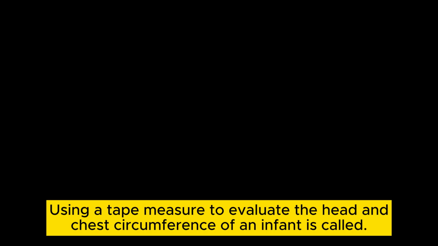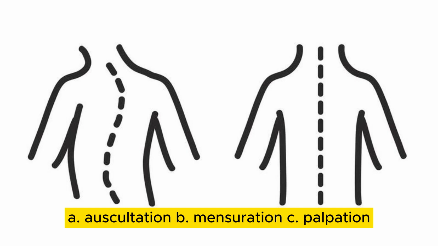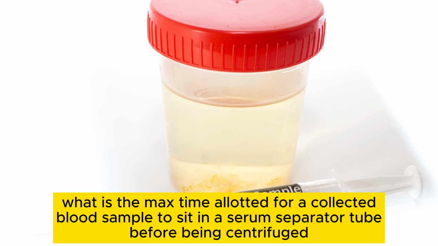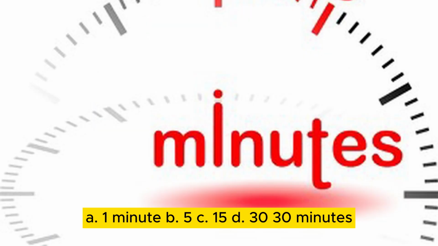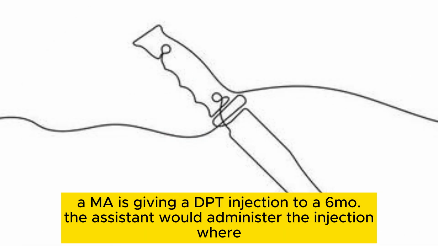Using a tape measure to evaluate the head and chest circumference of an infant is called: A. Auscultation. B. Mensuration. C. Palpation. Answer: mensuration. What is the max time allotted for a collected blood sample to sit in a serum separator tube before being centrifuged? A. 1 minute. B. 5. C. 15. D. 30 minutes.